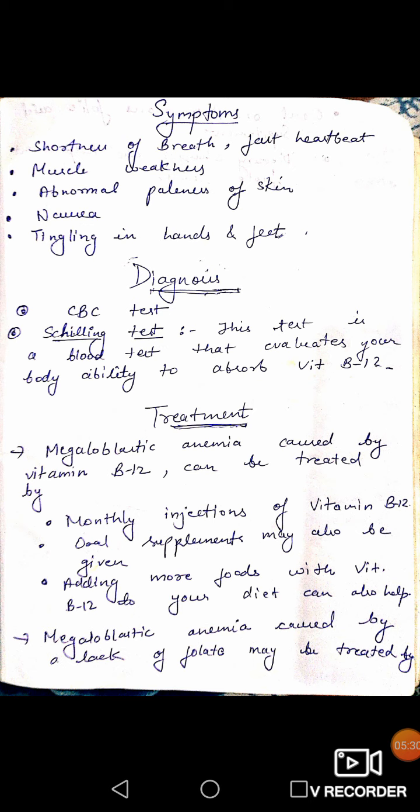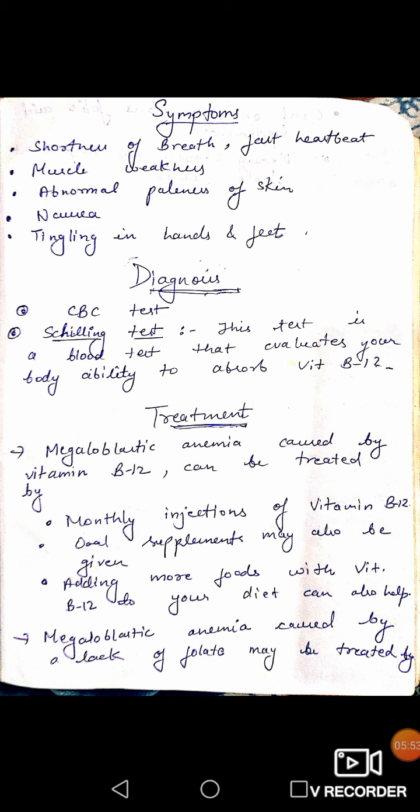Next, oral supplements may also be given, as in the market various types of vitamin B12 tablets are available, so we can consume those oral supplements to increase the vitamin B12 in our body.